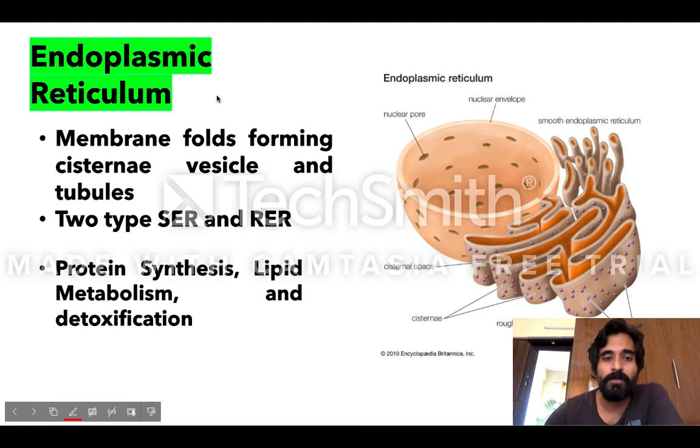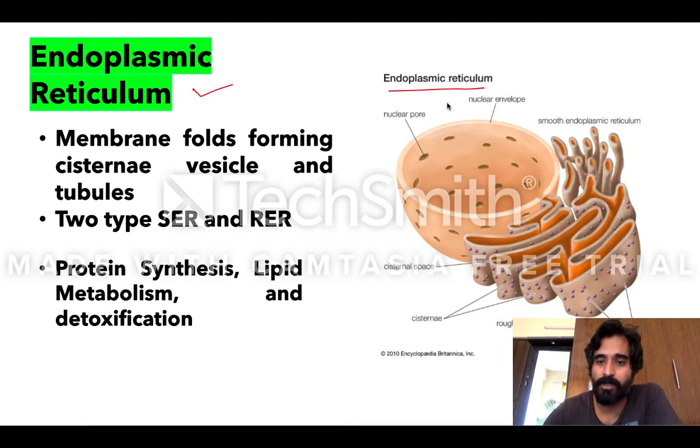Next we'll talk about endoplasmic reticulum. Look, this is the structure of endoplasmic reticulum, and mostly this endoplasmic reticulum is attached to the nucleus. You can see this is the nucleus, and this endoplasmic reticulum is attached to it. The important thing is, its membrane folds forming cisternae, vesicle and tubule. This folding of the membrane is known as cisternae, and there is also a part called vesicle, but that is not important.